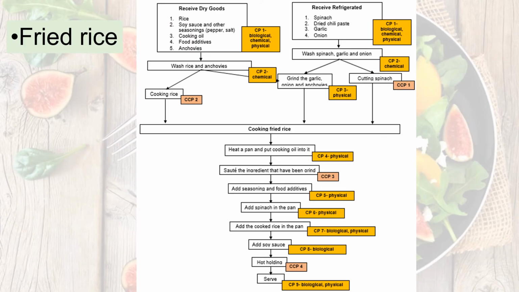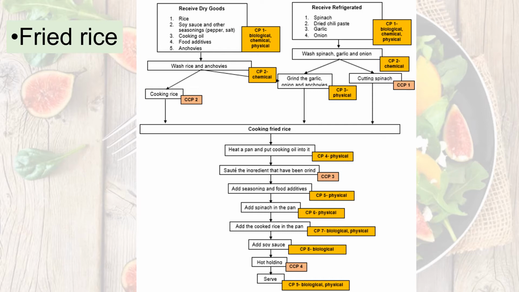And the third one, we have fried rice. As you can see right here, for the first step, we have to receive the dry goods and the refrigerated goods from the supplier. Same as the previous slide, we have to consider the biological, chemical, and physical hazard. And then for the next step, we have to wash all of these raw materials using fresh, clean water to reduce the chemical hazard.